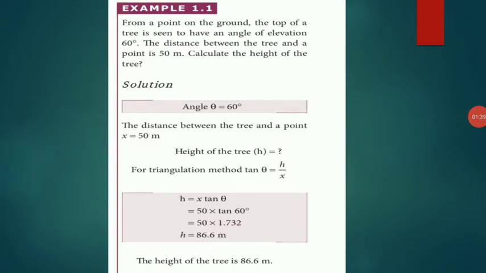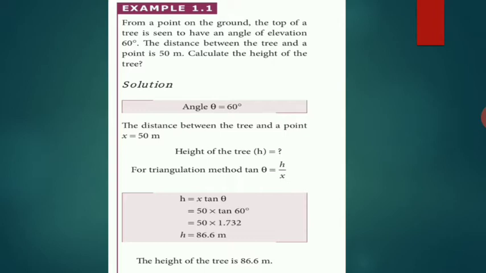From a point on the ground, the top of a tree is seen to have an angle of elevation 60 degree. The distance between the tree and the point is 50 meter. Calculate the height of the tree. Solution. Angle theta is equal to 60 degree. The distance between the tree and the point, X, is equal to 50 meter.